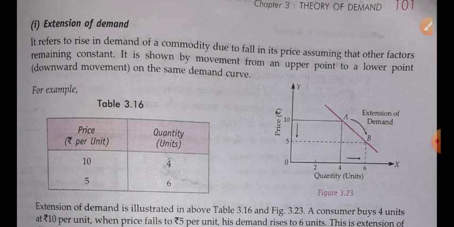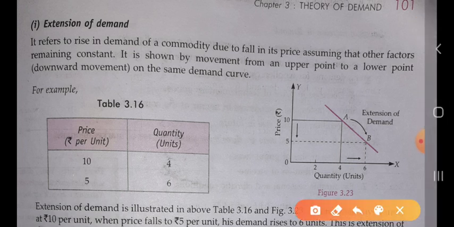Extension of demand refers to a rise in the demand of a commodity due to a fall in its price. Whenever the price of any commodity falls, the demand for that commodity will rise, and we will assume that other things remain constant, there will be no change in the other factors. So it is shown by the movement from the upper point to the lower point, a downward movement on the same demand curve.